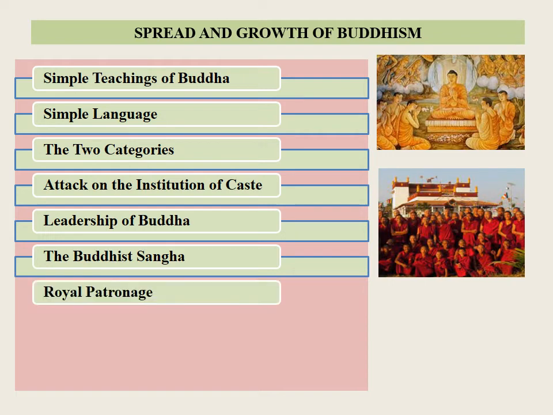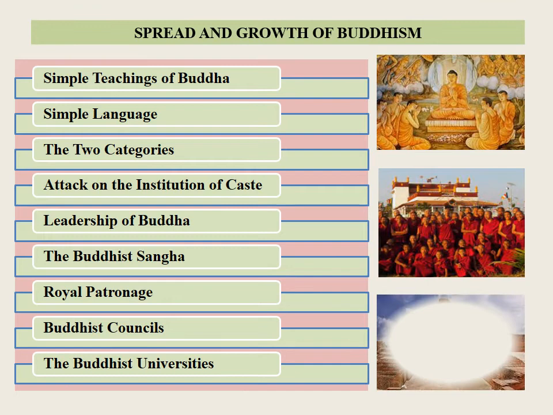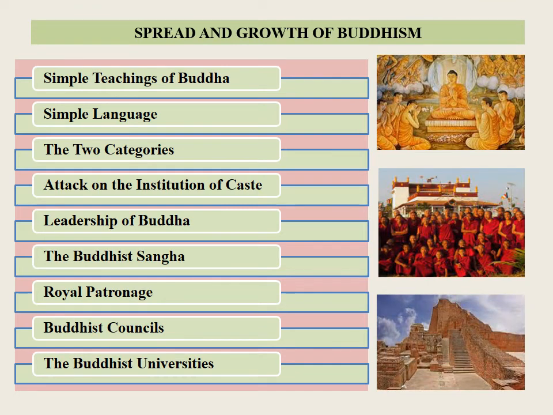Royal patronage. Great rulers like Ashoka, Kanishka, and Harsha embraced Buddhism. The rulers made Buddhism the state religion and popularized it. Buddhist councils. The Buddhist councils held discussions on various important religious issues connected with Buddhism. The Buddhist universities. The universities at Nalanda, Taxila, and Gaya became important centers of Buddhist education. Scholars from these universities made valuable contributions to the spread of Buddhism and attracted students from even foreign countries.